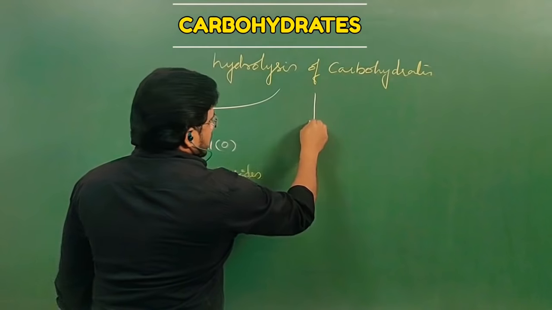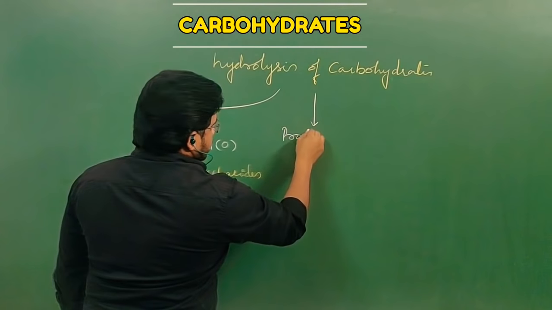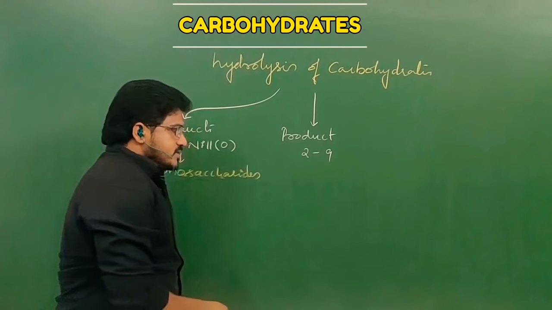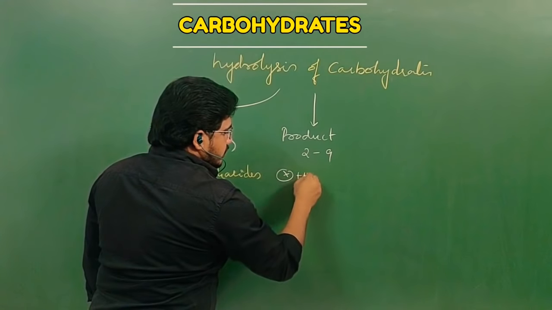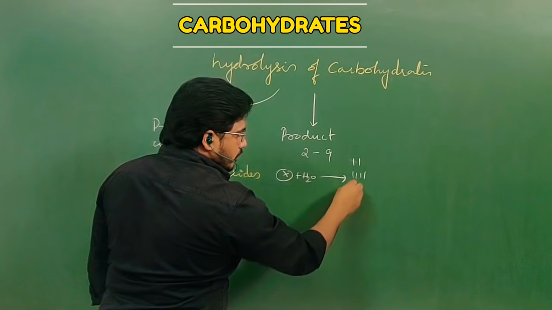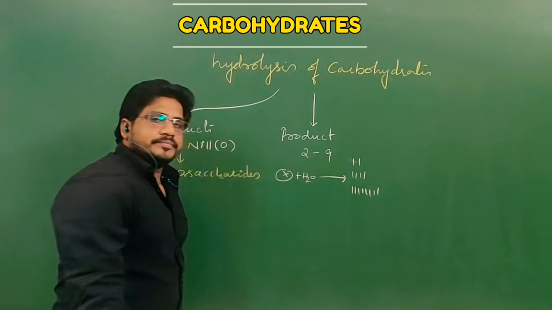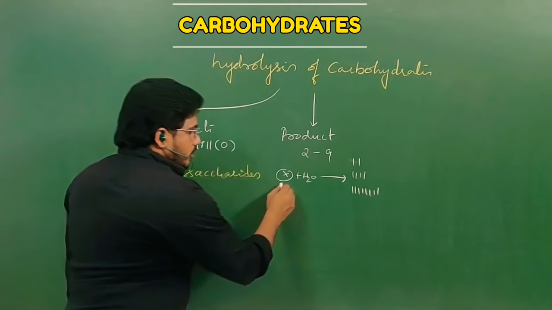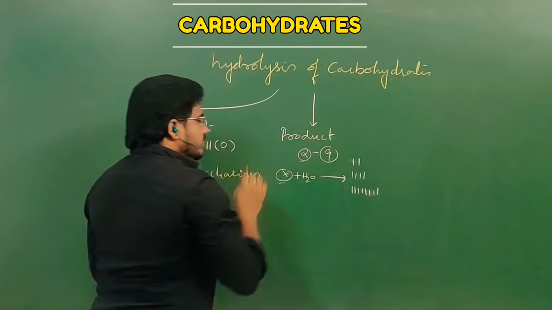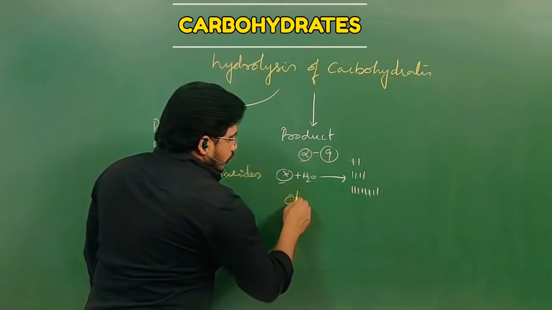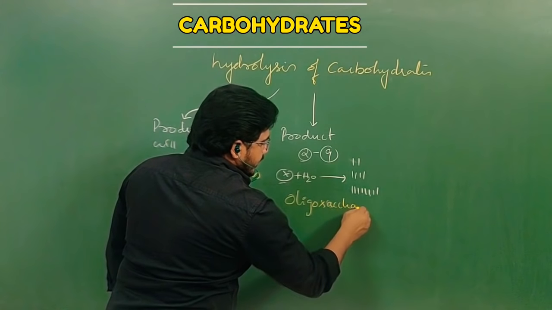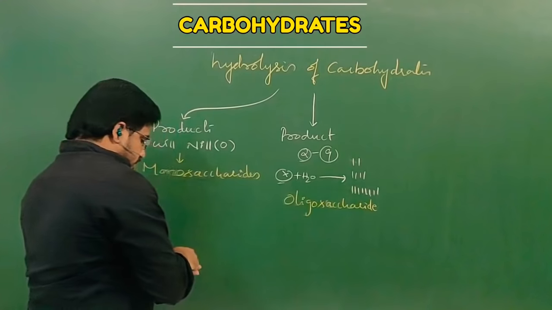When the products will be 2 to 9, meaning X reacts with water and the products are 2 or 4 or 9, not 10, so when a carbohydrate reacts with water and the product may be 2 to 10, then such a carbohydrate is called an oligosaccharide. Understand?